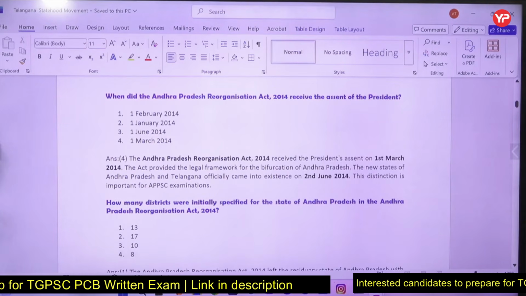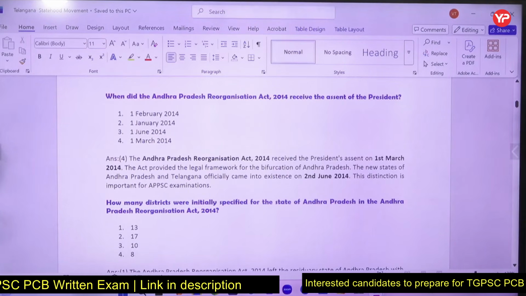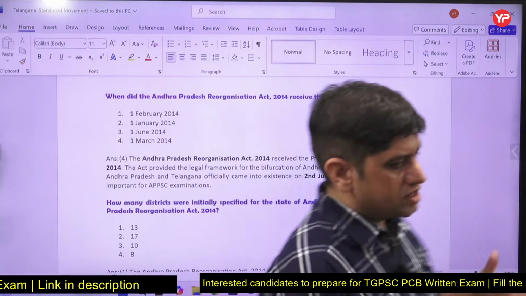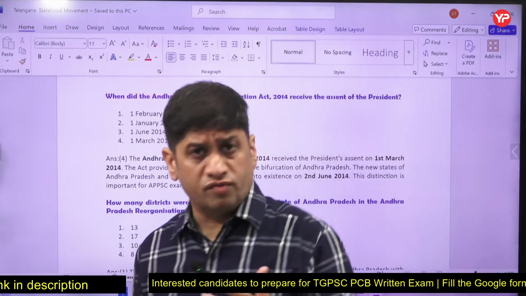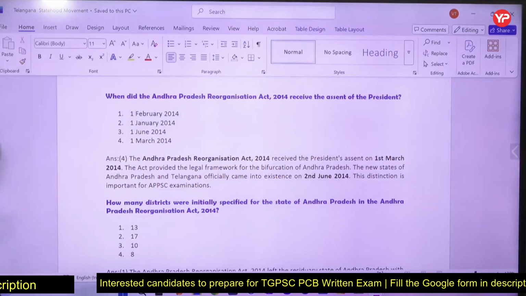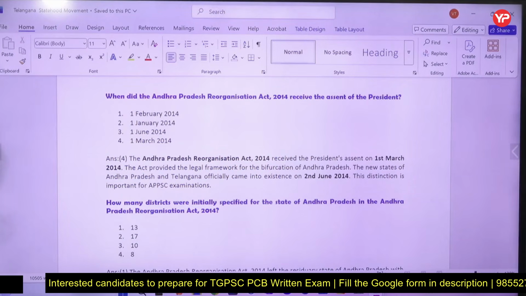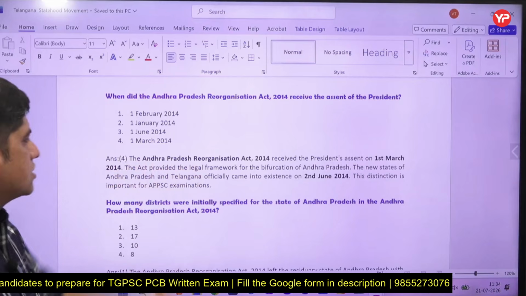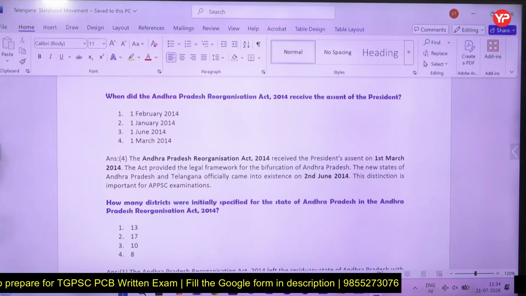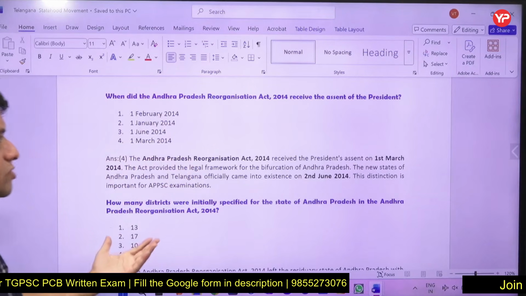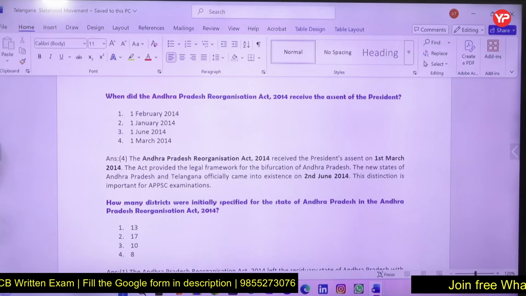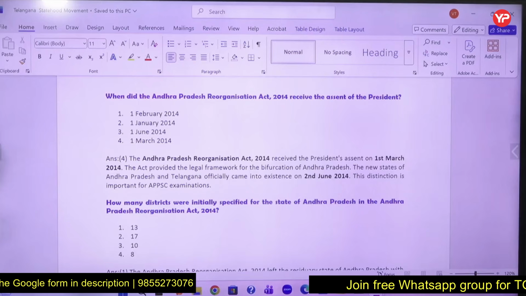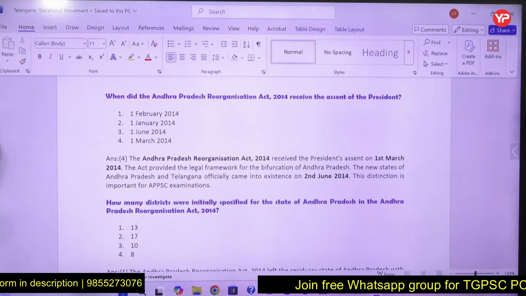And then many questions related to the Andhra Pradesh Reorganization Act. It is not the Telangana Reorganization Act because Telangana was not created at that time. So it is the Andhra Pradesh Reorganization Act 2014, and that bifurcated Andhra Pradesh, and some districts went to Andhra Pradesh, some districts went to Telangana. And dates are important because once the Andhra Pradesh Reorganization Bill gets the assent of the president, it becomes an act. So on 1st March 2014 the president gave the assent, and then on 2nd June 2014 it came into existence.